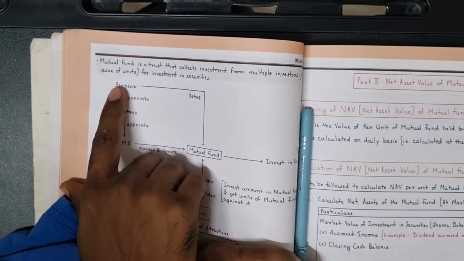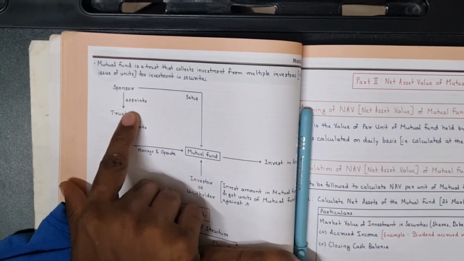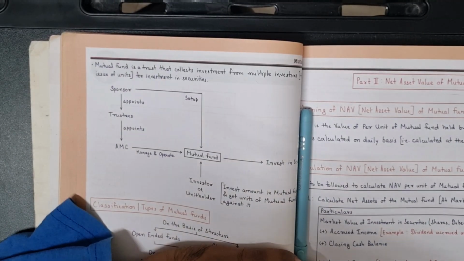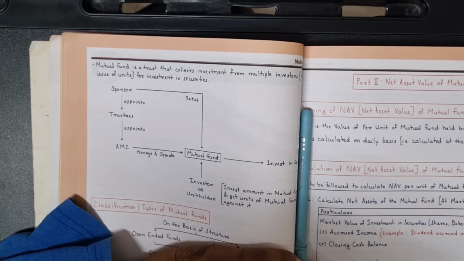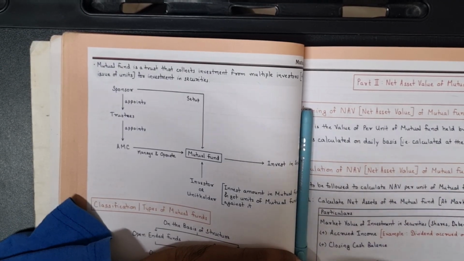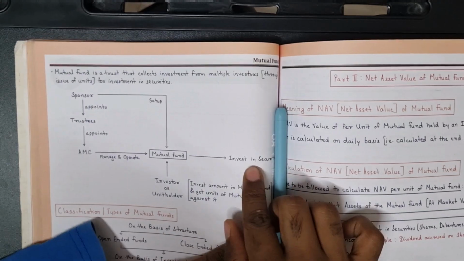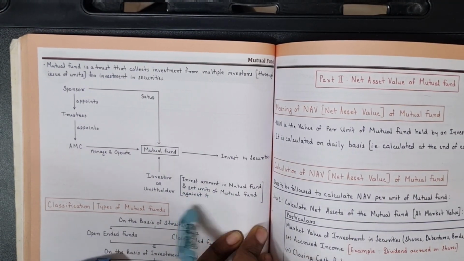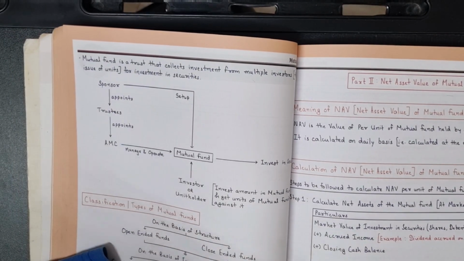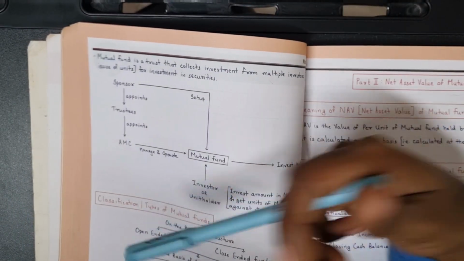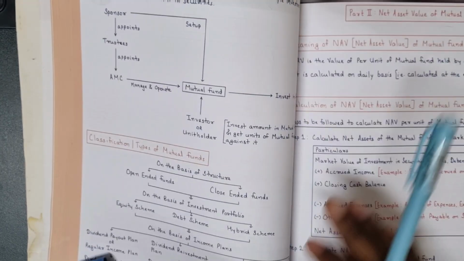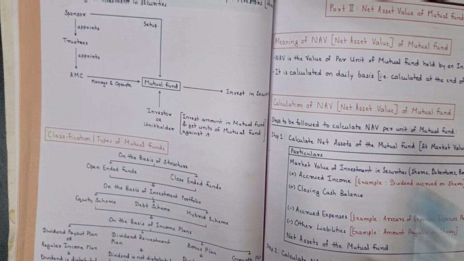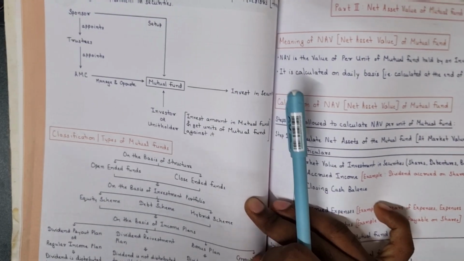How is it set up? It is set up by a sponsor who appoints trustees, and the trustees appoint an asset management company. Your HDFC mutual fund, your Axis Bank mutual fund, these are your asset management companies. And what does the mutual fund do? It invests in securities. Investors invest an amount in mutual funds and get units of the mutual fund against it. Now this is quite important. You have to understand it really well, as it will be good for your understanding of the entire mutual fund chapter.